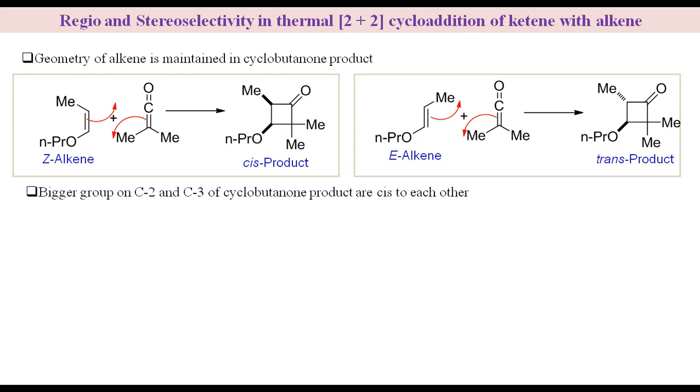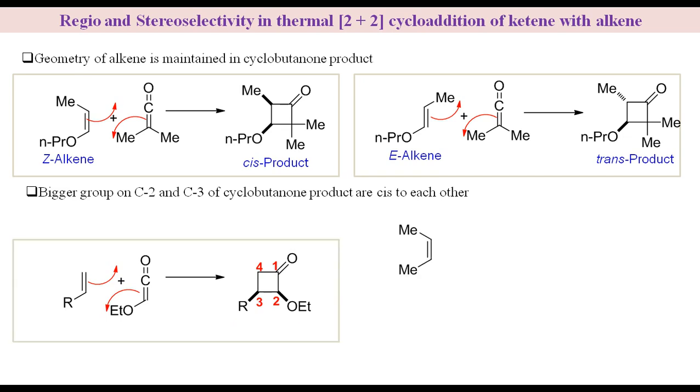During 2+2 cycloaddition of ketene with alkene, bigger groups on C2 and C3 of cyclobutanone are cis to each other. For example, reaction of monosubstituted alkene with ethoxyketene produces cyclobutanone in which ethoxy group at C2 and R group at C3 are cis to each other.